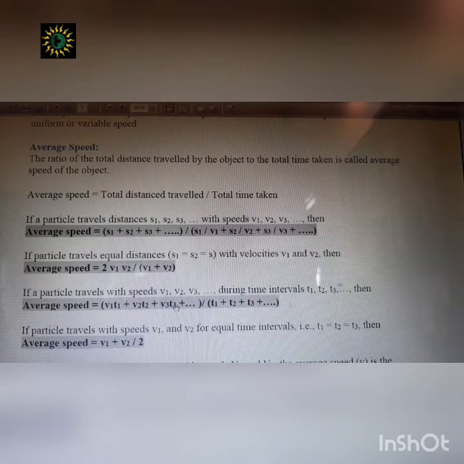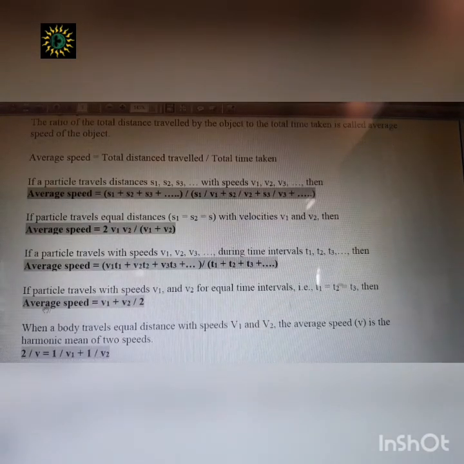And for the duration of time t3, it is moving with speed v3, so the distance covered during the time interval t3 will be v3 into t3, and it will be this for all the time intervals. So average speed will be the total distance, that is v1 into t1, v2 into t2. So we have to add up all the distances covered in different time intervals and divide it by the total time taken, that is t1 plus t2 plus t3, and you will get the average speed.